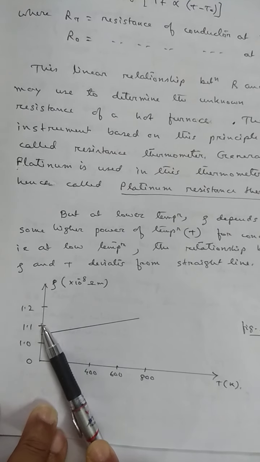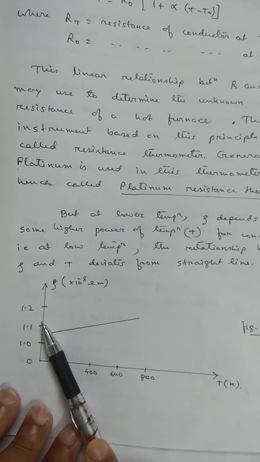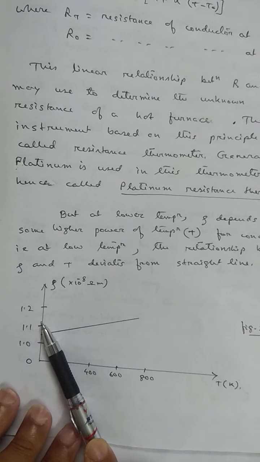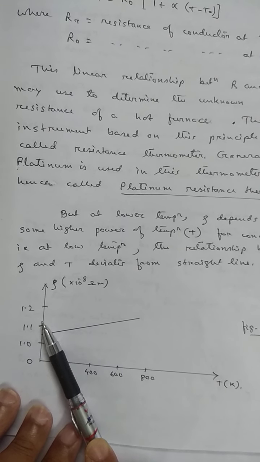Therefore, these alloys are used to make standard wire-bound resistors.